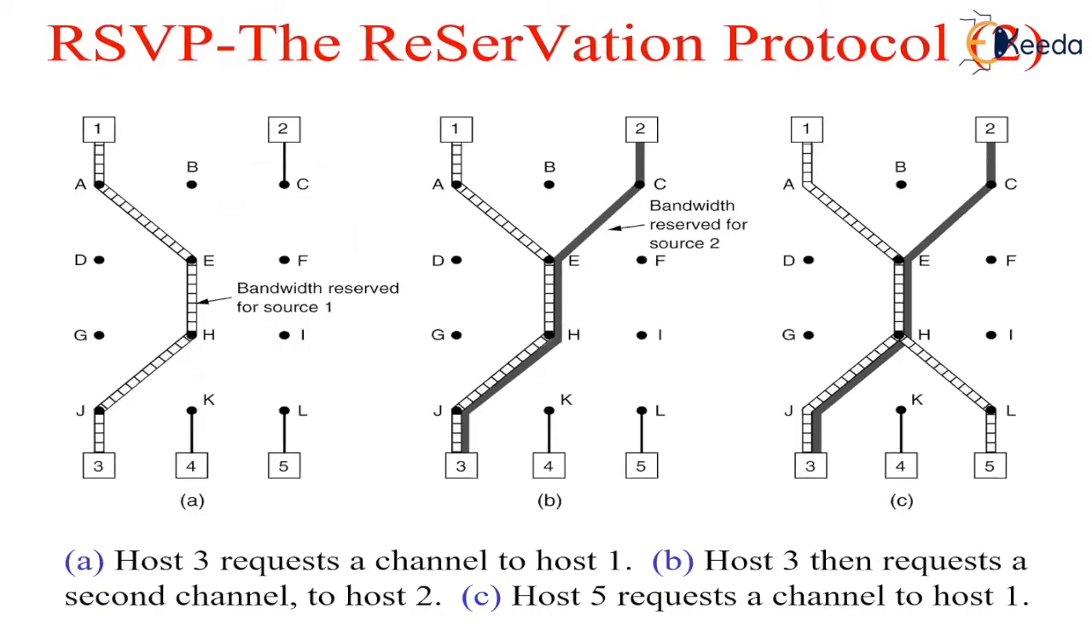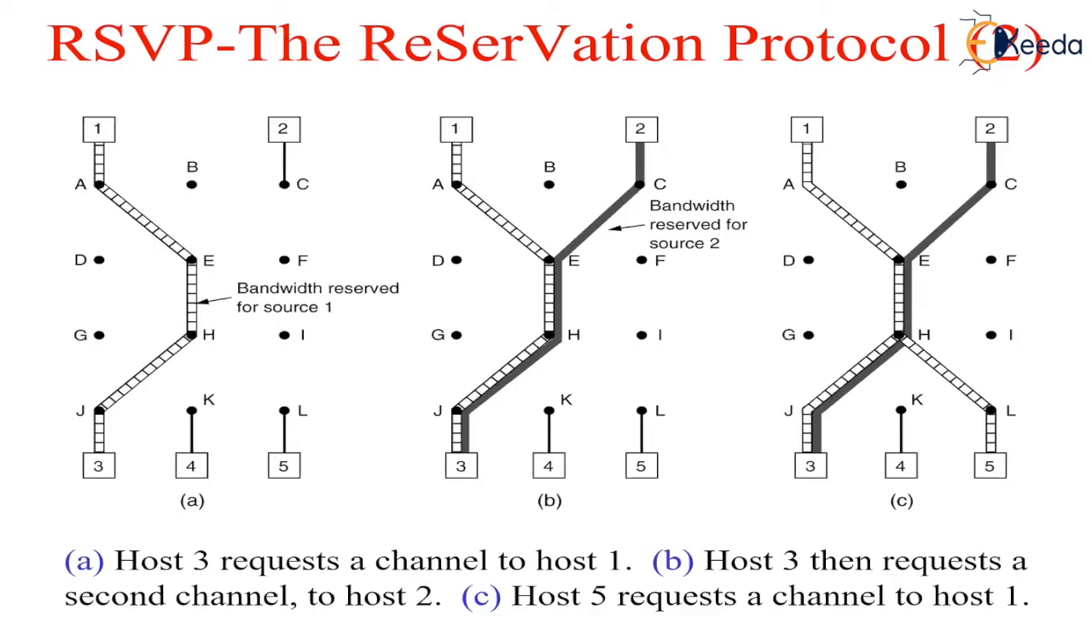An example of such a reservation is shown in figure A. Here, host 3 has requested a channel to host 1. Once it has been established, packets can flow from 1 to 3 without congestion. Now consider what happens if host 3 reserves a channel to the other sender, host 2. So the user can watch 2 television programs at the same time.